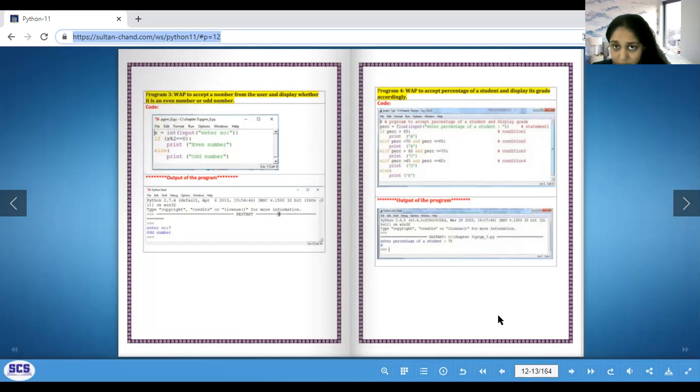Okay. Now, very important over here, this bifurcation is generally given in the paper. It's a part of the question. And this is an if-else-if program.